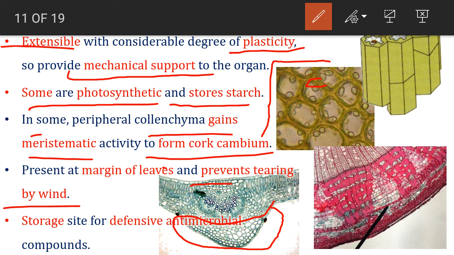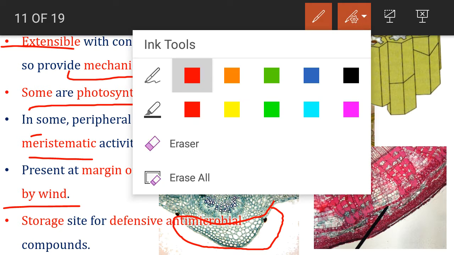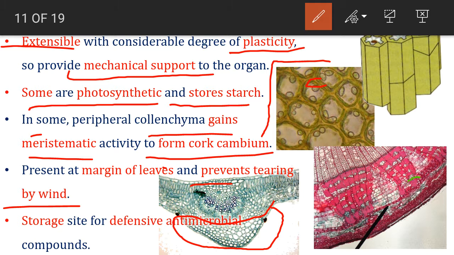Here also you can see the development of cork cambium. This red line indicates the development of cork cambium from the collenchyma, but in some cases, not all the cases.